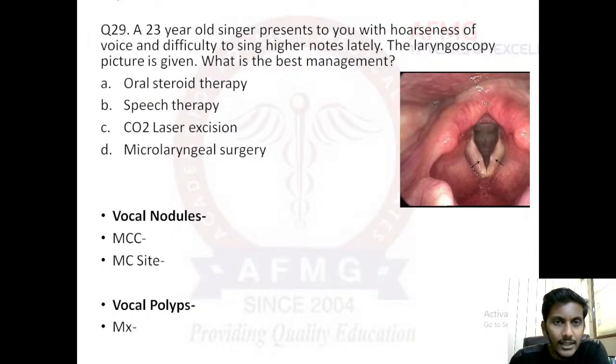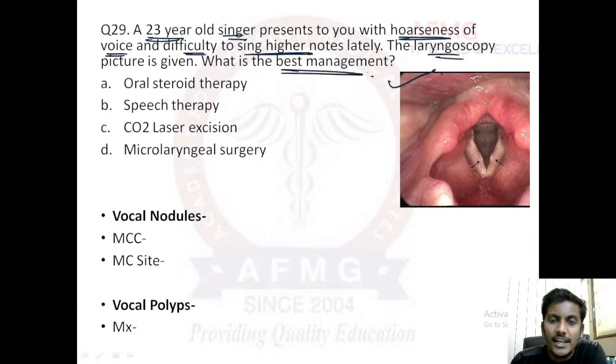Talking about question number 29, it states a 23-year-old singer presents to you with hoarseness of voice and difficulty to sing higher notes lately. The laryngoscopy picture is given below. What is the best management? So we need to tell about the best management.